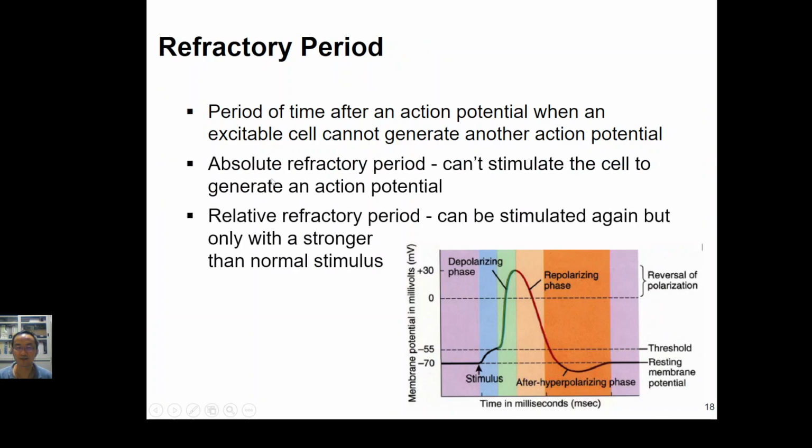So here is the definition. The absolute refractory period means that we cannot stimulate the cell to generate an action potential. Okay, but for the relative refractory period, it can be stimulated again to generate another action potential if the stimulus is stronger than normal.